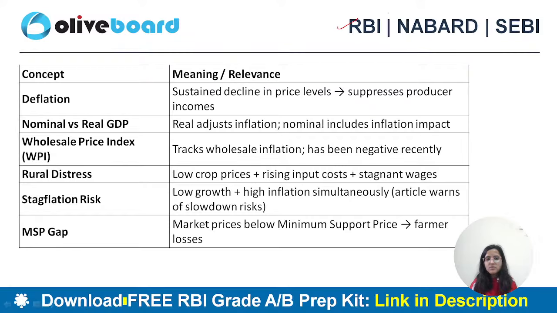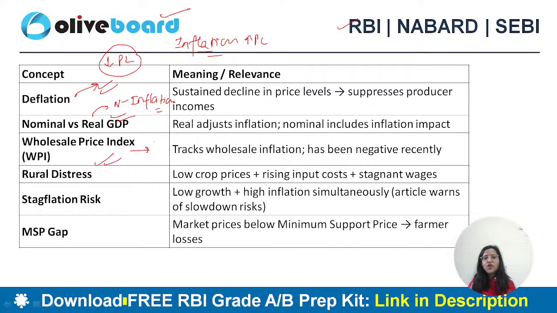Fine. So there are certain terms mentioned, for example, deflation. I hope you have done the types of inflation. Deflation is a general decrease in the price level. Just as inflation is a general increase in the price level, the opposite of inflation is deflation, a decrease in the general price level. Okay, nominal versus real GDP. I have told you real GDP is nominal minus inflation, so when you exclude this inflation. The wholesale price index is a way of calculating inflation at the wholesale level.